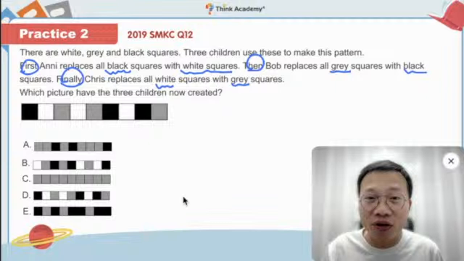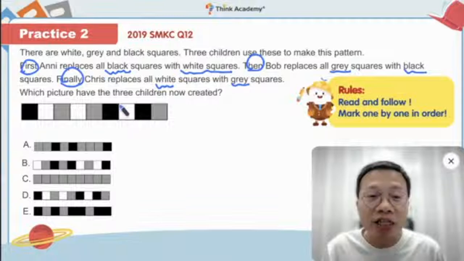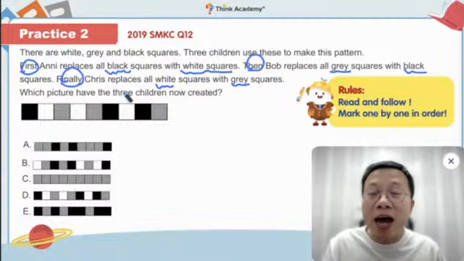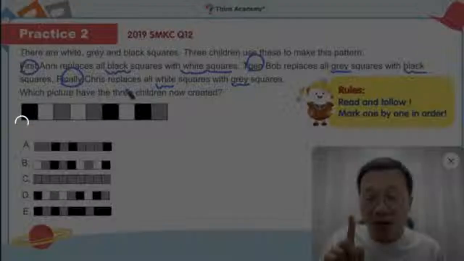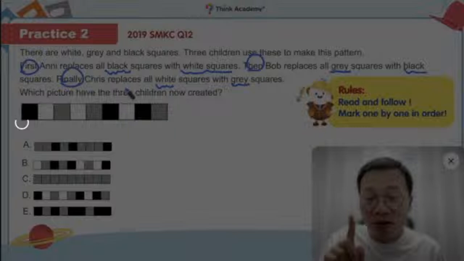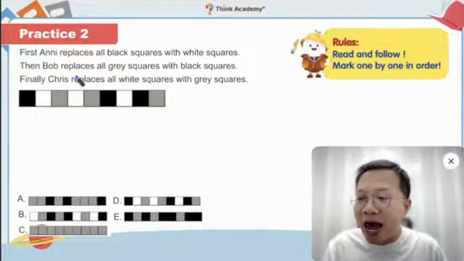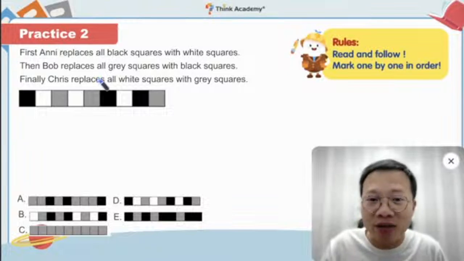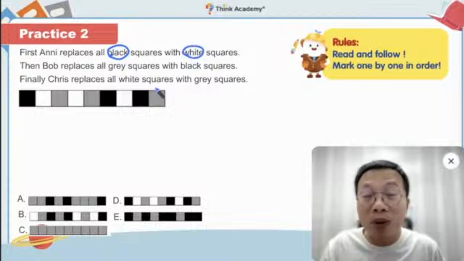In here, you need to read and follow very carefully, especially the instruction, like what color into what color. Let's take a look at the first one. Here we have Annie replaces all black squares with white squares. Black becomes white. Black becomes white.